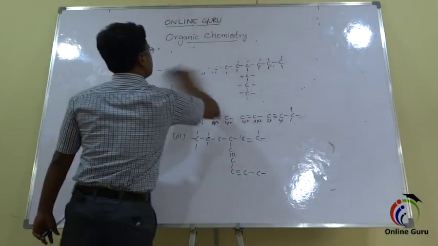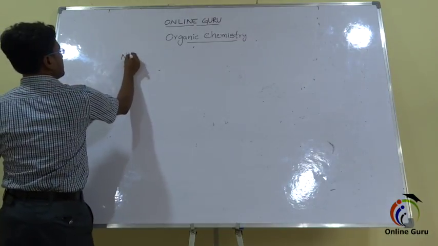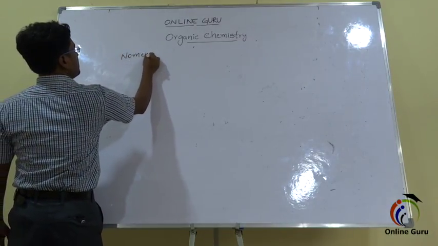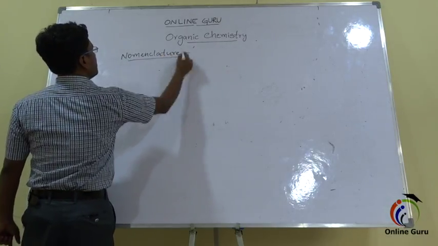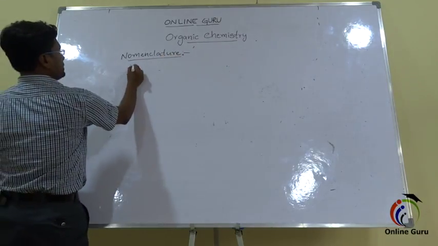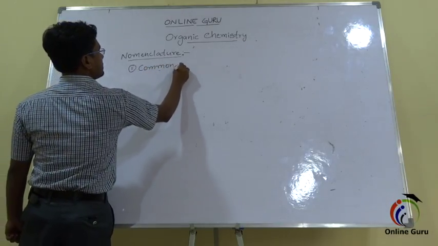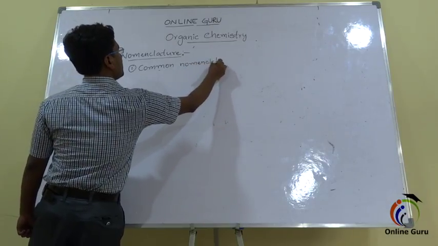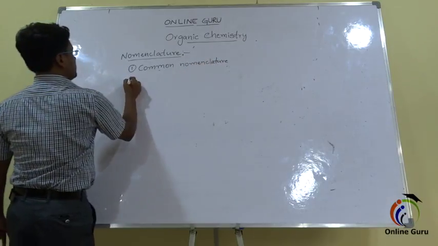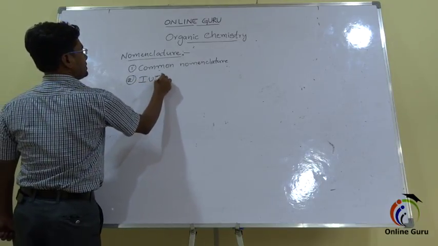Next one is nomenclature. Here nomenclature is of two types. Common nomenclature, and the second one is IUPAC nomenclature.